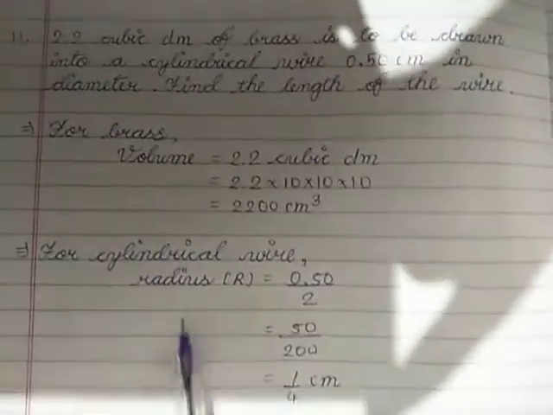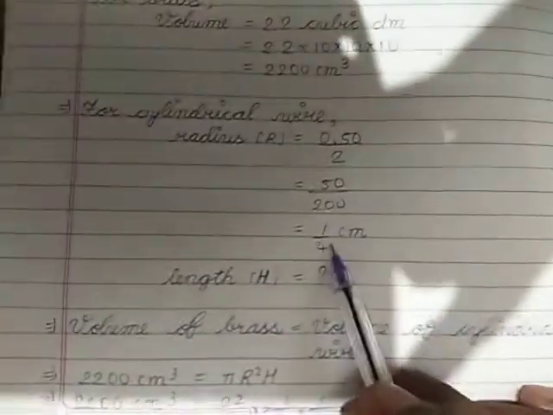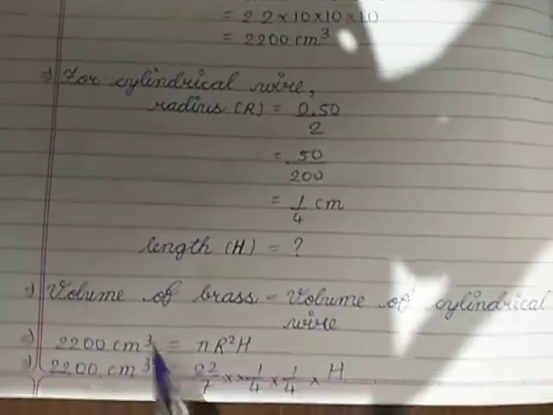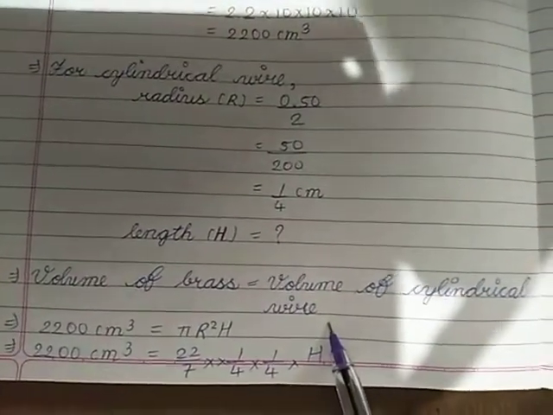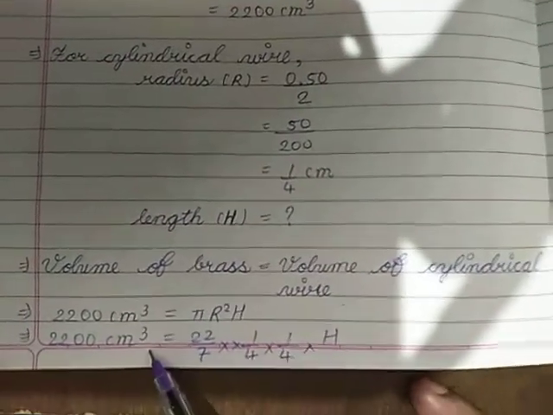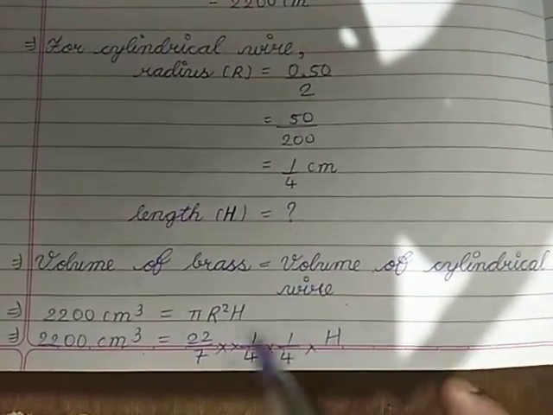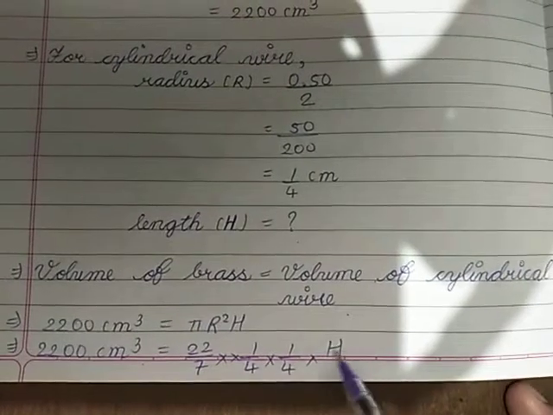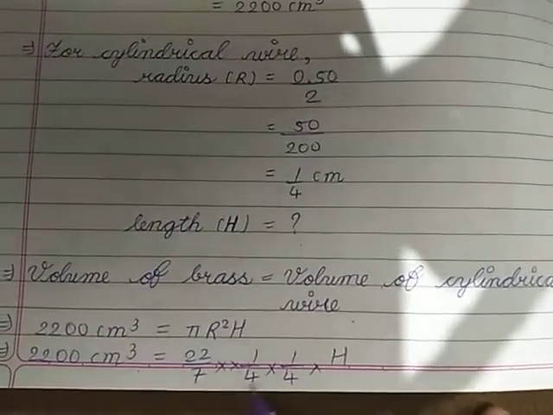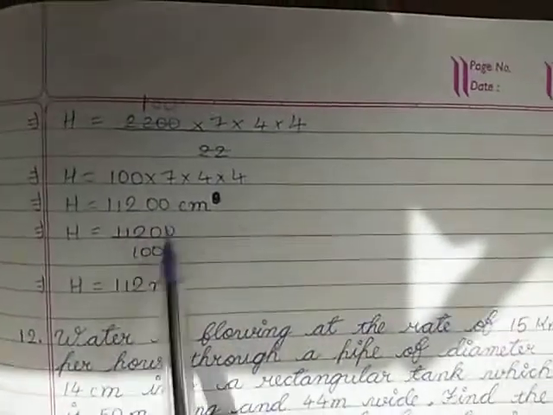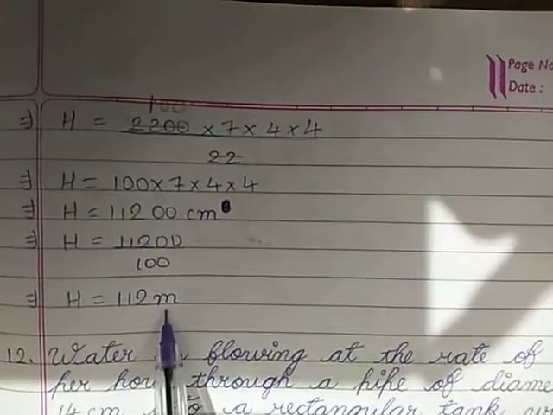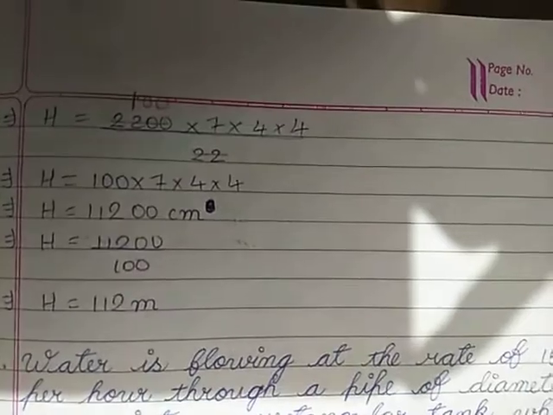For the cylindrical wire, R is equal to 1 by 4, and H you have to find. So the volume of brass is equal to the volume of the cylindrical wire. The volume of brass is already given. The volume of a cylinder is pi R square H. H you have to find. Substitute the R and pi. If you simplify, you will get H as 112 meter.